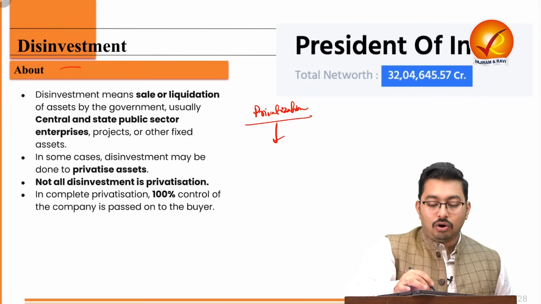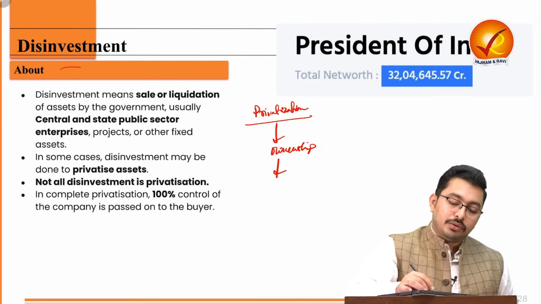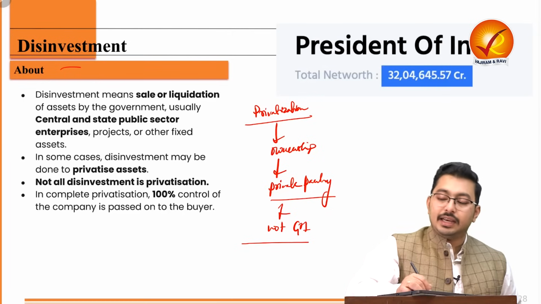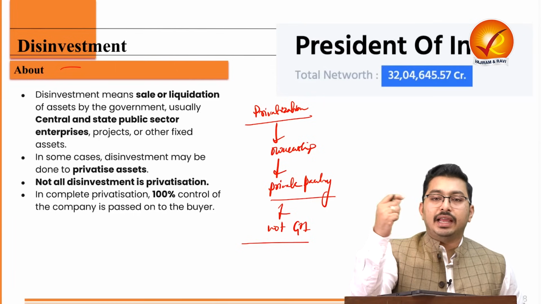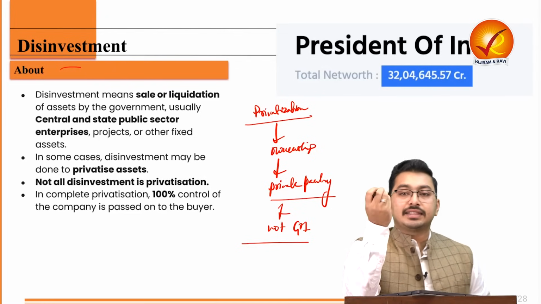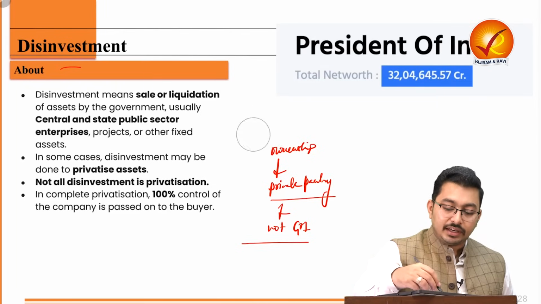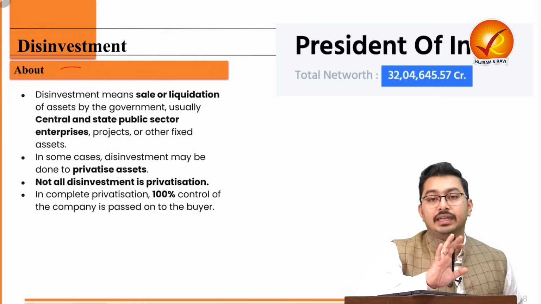When I sell shares or ownership, I am transferring this ownership to a private party or another party which is not government. So let's say I sell my stakes, 20% stakes, and I make a marquee investor, let's say investors like BlackRock, some private equity investor, as the owner of the company as well as the promoter of the company, then I will say my disinvestment has led to privatization.